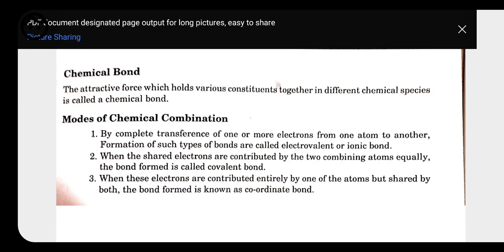In this class you are going to be introduced to one more type of bond, which is called a coordinate bond. So what do we mean by coordinate bond? It is a type of bond in which the electrons are contributed entirely by one of the atoms but shared by both. The bond formed is known as a coordinate bond. Here you can take an example like the hydronium ion, H3O+. We have seen the structure of H2O, in which we have two hydrogens and one oxygen.